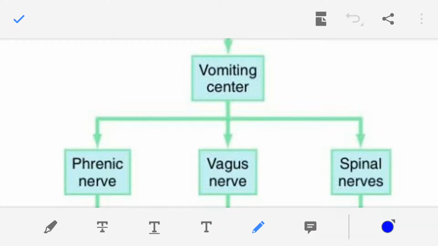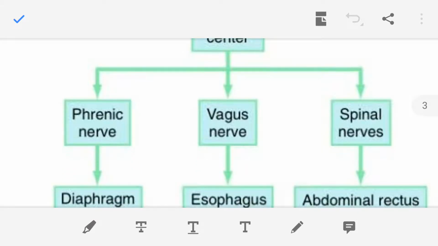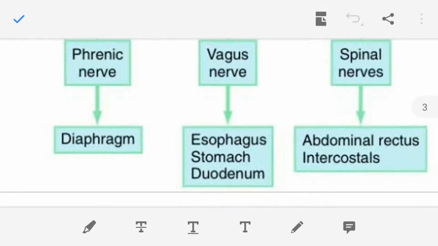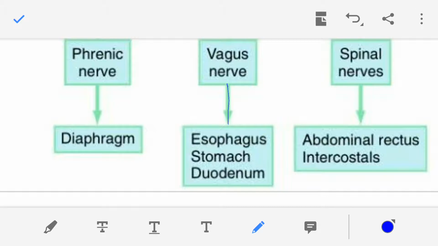Now the vomiting center is sending the nerve impulse to the phrenic nerve, to the vagus nerve, and to the spinal nerves. The phrenic nerve sends the nerve impulse to the diaphragm. The vagus nerve sends the nerve impulse to the esophagus, stomach and duodenum, and the spinal nerve sends the information to the abdominal rectus and intercostal muscle.